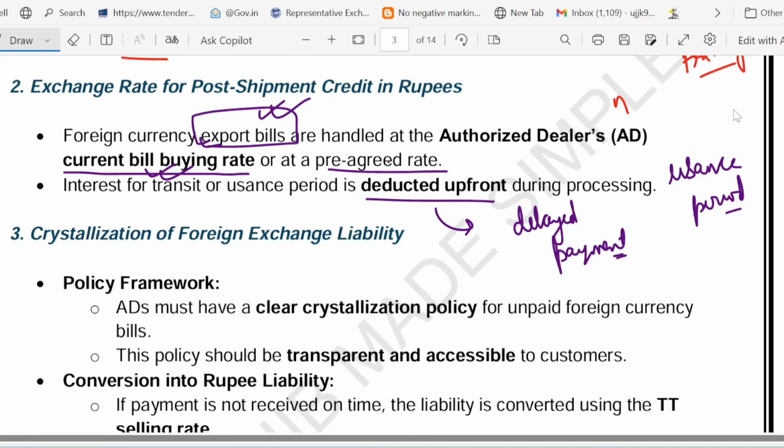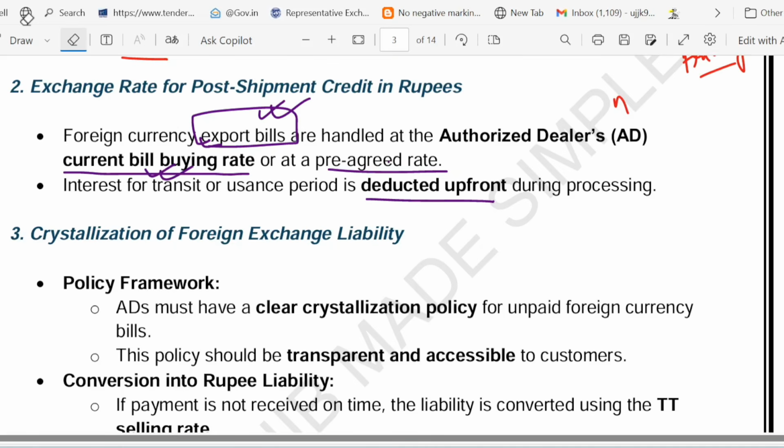Suppose some payment got delayed. Obviously interest has to be paid. So how is interest deducted? It is deducted upfront, right? And that delayed period is called usance period. Let me give you one example to make this concept clearer. Suppose you are selling a bike, right? So you agree on either today's market price or a fixed price decided earlier. That is called the pre-agreed rate, the rate which we agreed earlier, or the current bill buying rate.